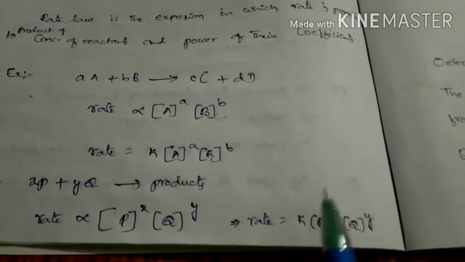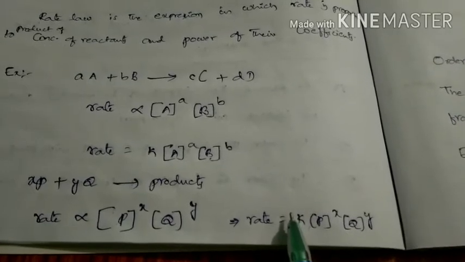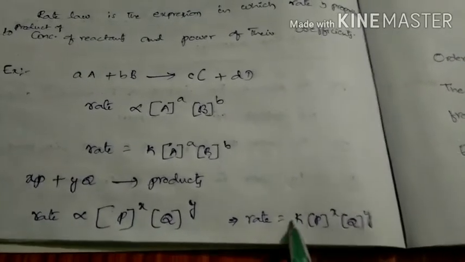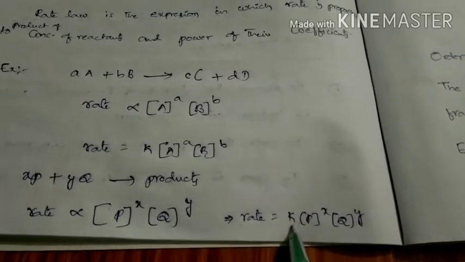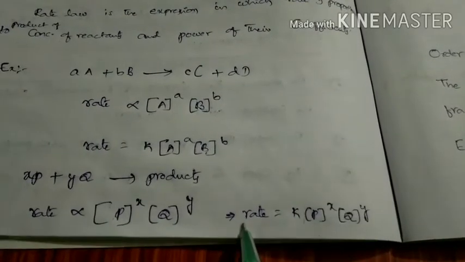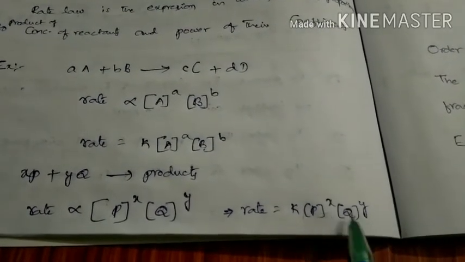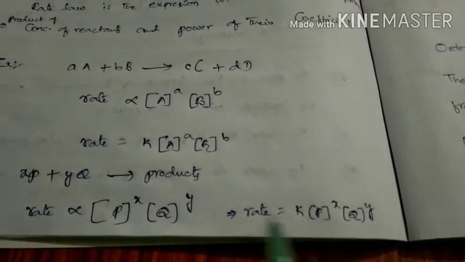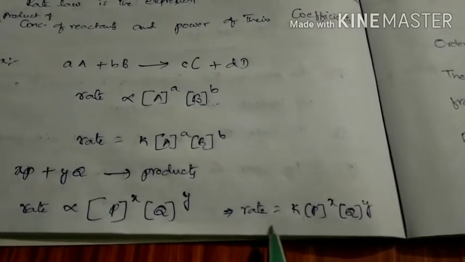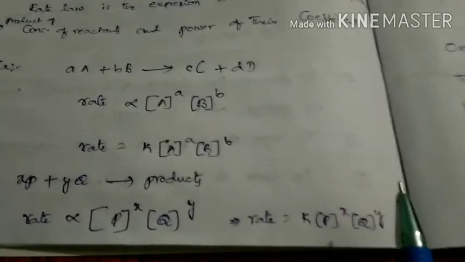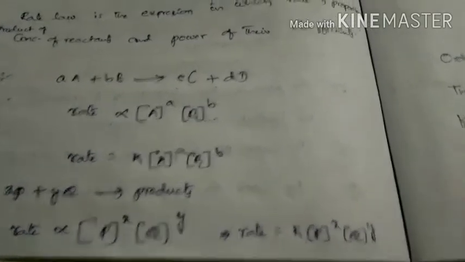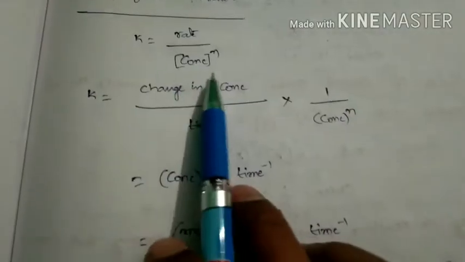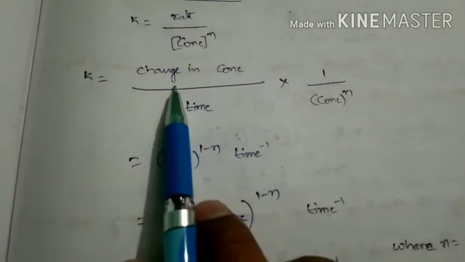Now we have to discuss the units of rate constant. From this, K is equal to rate divided by P power x into Q power y. P power x and Q power y are all concentration terms, so it is rate divided by concentration power n. Here n is nothing but the sum of the coefficients. So the units of rate constant: K equals rate by concentration power n.